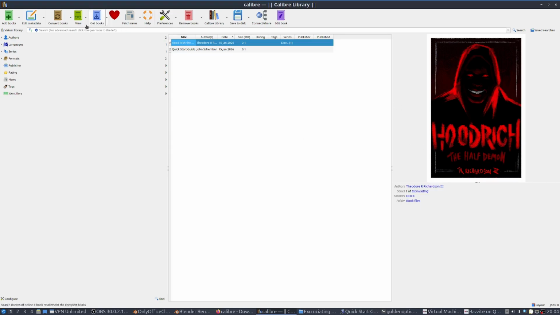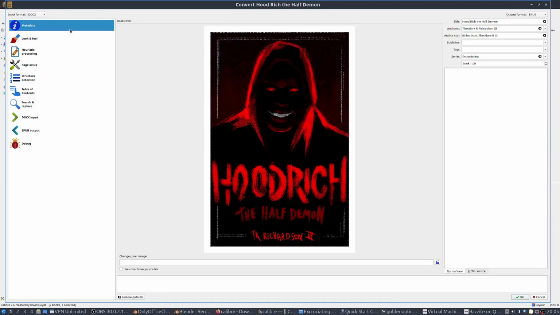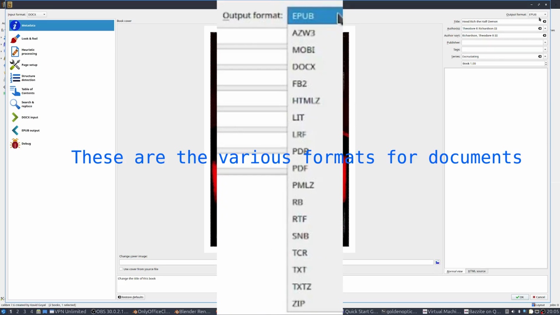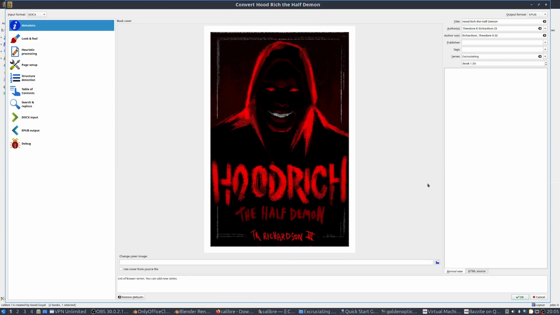And then here is where you convert the book. Then you convert the book individually. And this is where you can change the output format. I usually just do EPUB, because this is part of my productivity process.